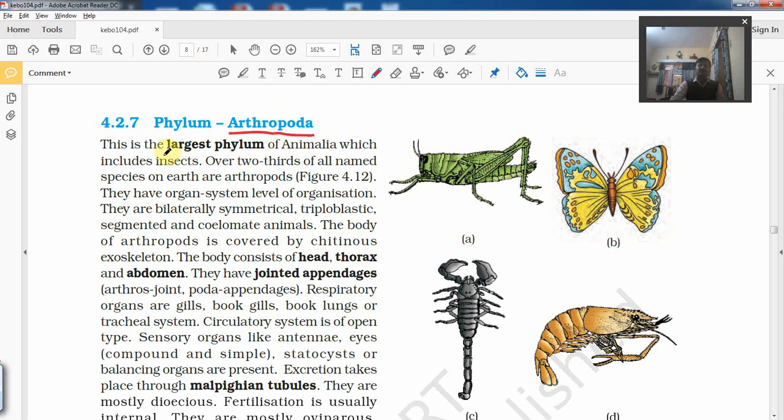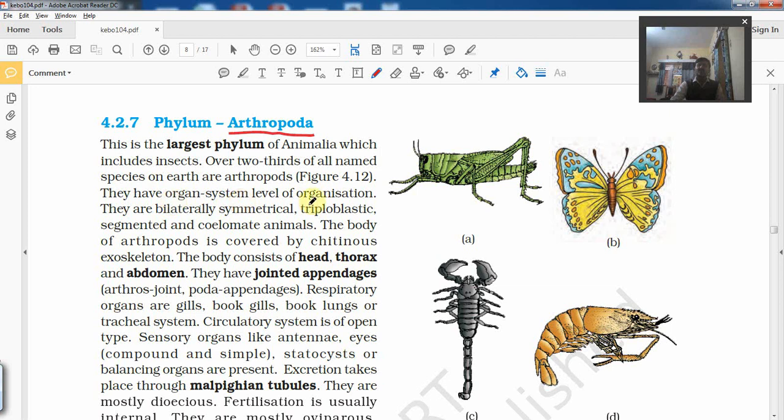This group is the largest phylum. 80% of all the animals belong to this group only. This is most diverse. Cosmopolitan presence means they are present in all kinds of habitats, that may be desert, polar region, forest. In all habitats they are able to survive because their exoskeleton is made up of chitinous plates. This chitinous plate helps them to survive in all different types of habitats. So 2/3 of all animal species belong to arthropods.